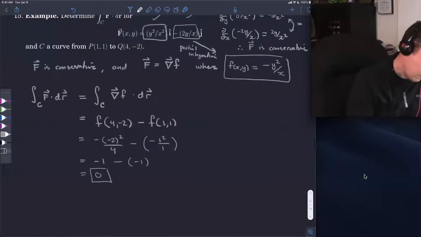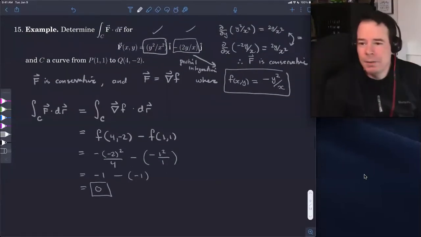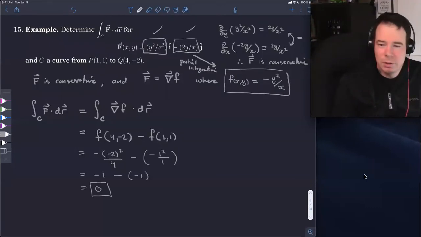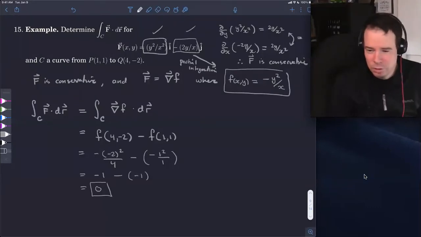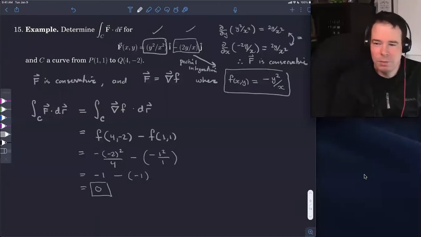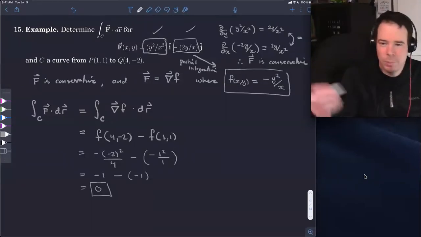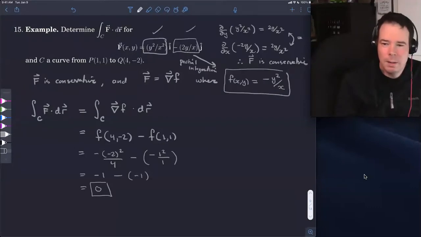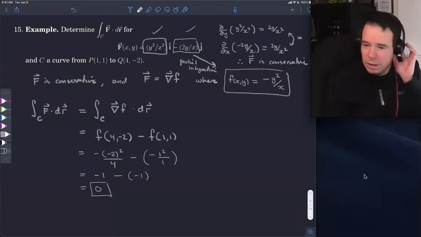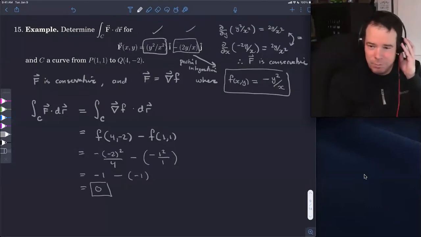Jamie, should we do this on exams? The by inspection method? Unless it says use the method of partial integration to find the potential function. If it doesn't say that, yeah, you can just write it down. That'd be no problem. Okay. So you can eyeball it. It's best to show your work when asked to show your work. So for example, use a method of partial integration. That's really saying show your work as to how you found it. But if it's caught up in the context of a problem like this, where it's just saying determine the integral, you can go ahead and jot down the potential function if you can eyeball it. If you can't eyeball it, no worries, just go through partial integration to get it.